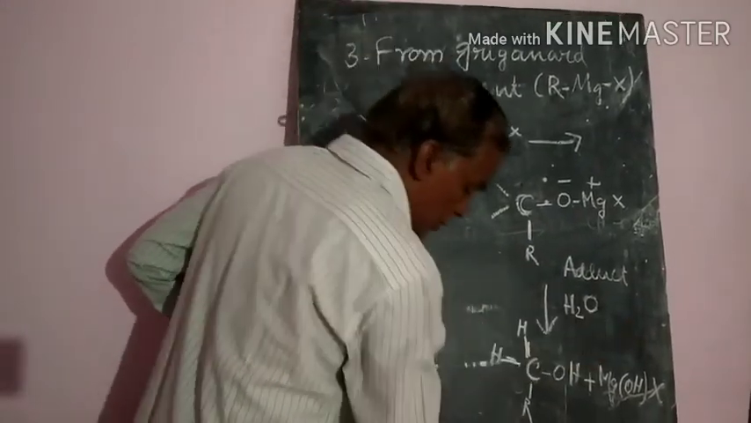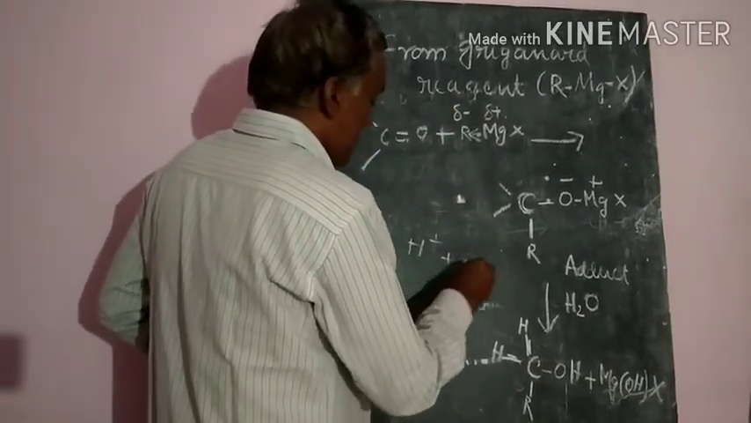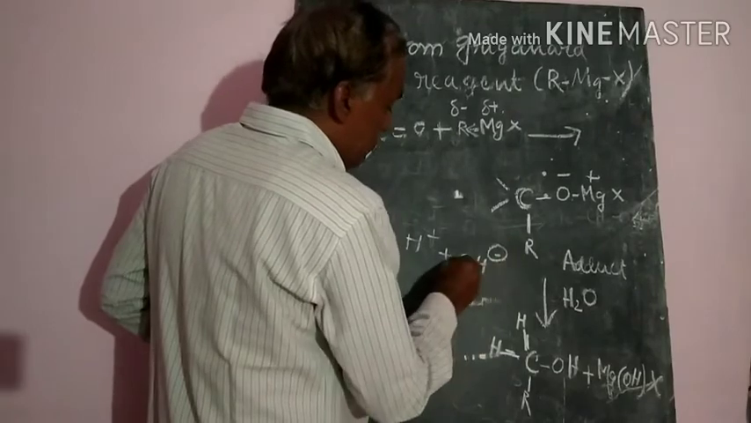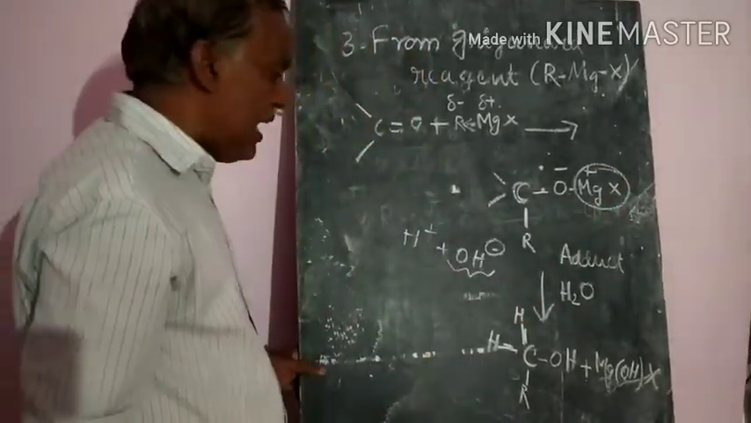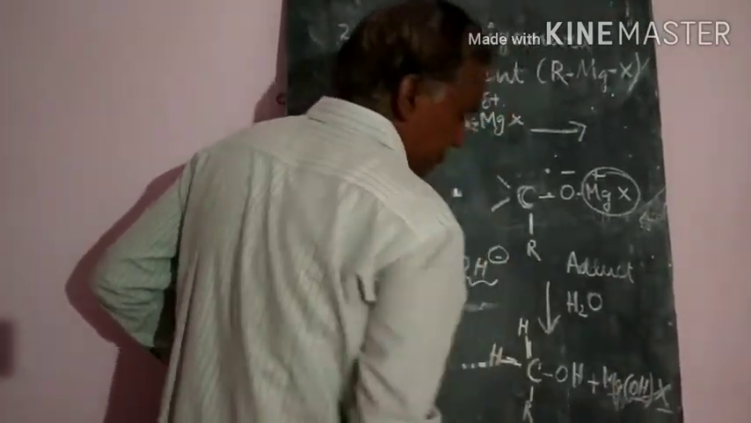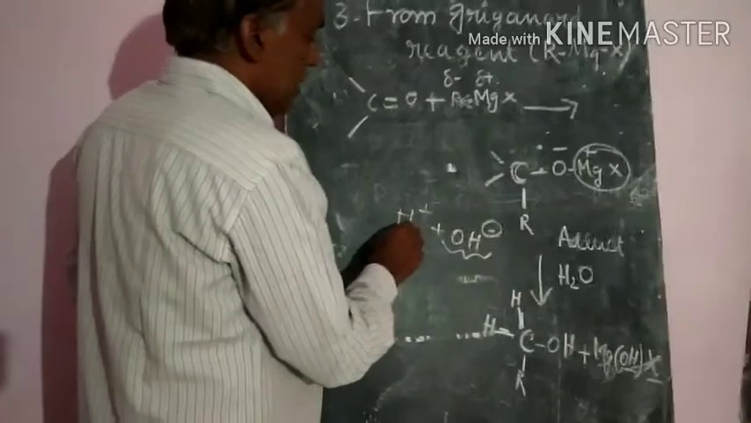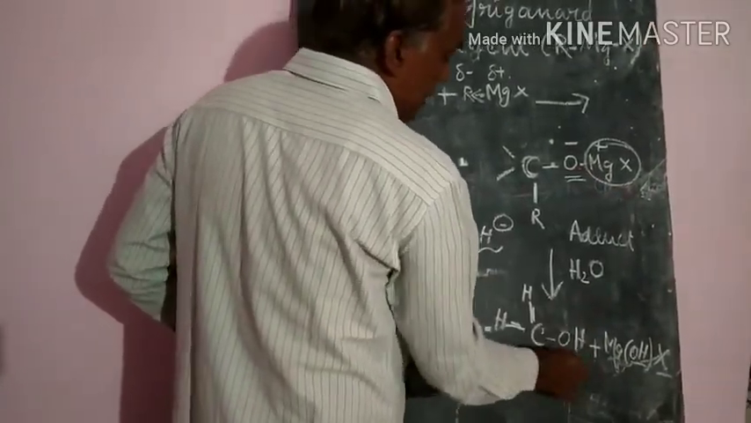Further hydrolysis of this one: here H2O forms H plus and OH minus. This OH minus will be attached to the positive magnesium halide and forms magnesium hydroxy halide, and hydrogen H plus will be added to the oxygen and forms the corresponding OH.